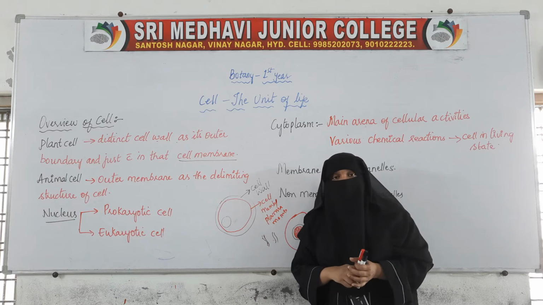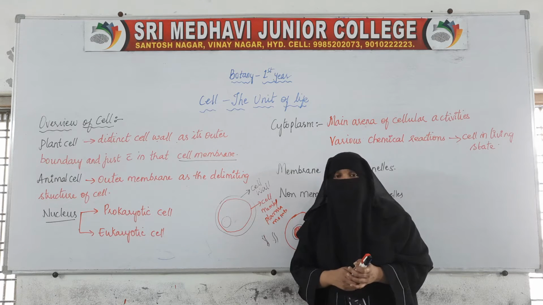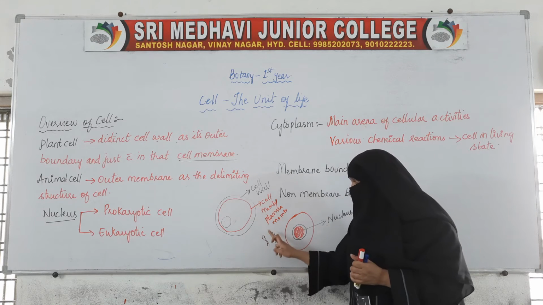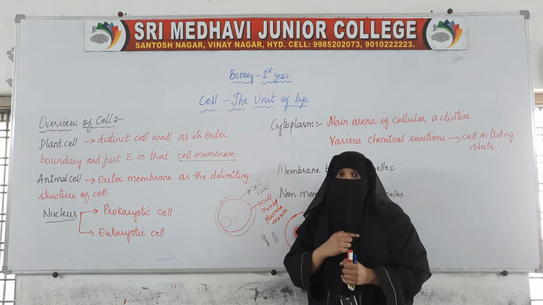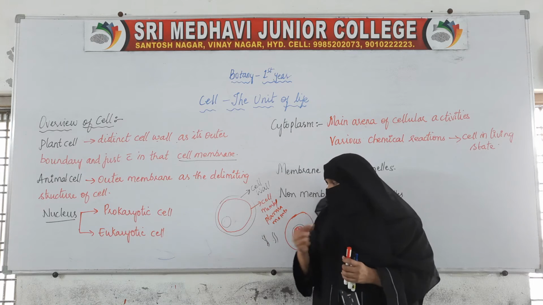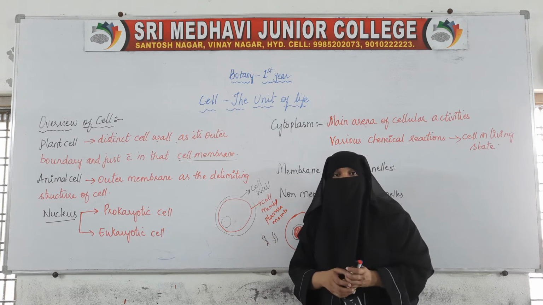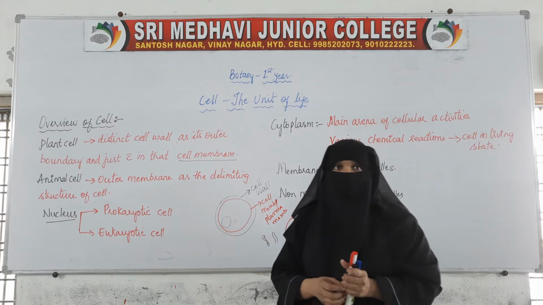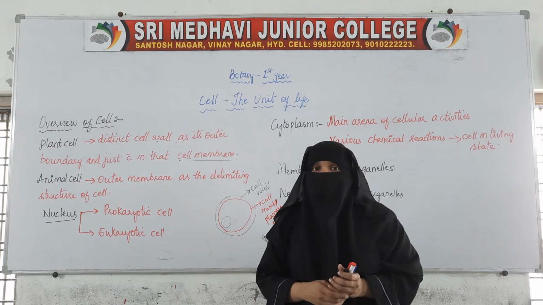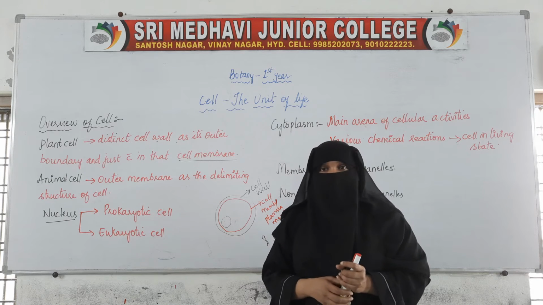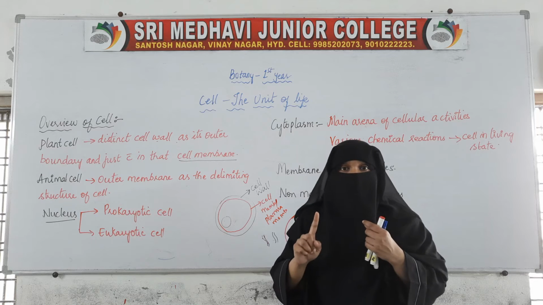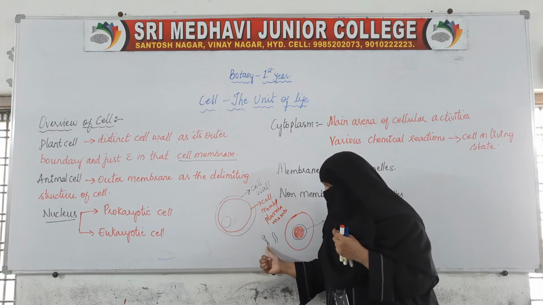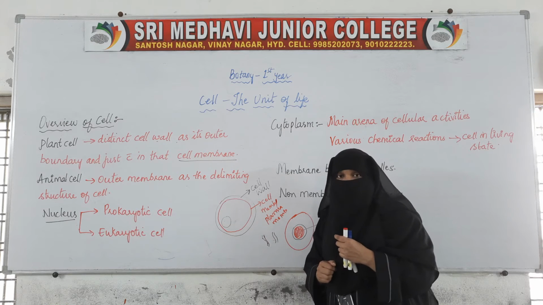This genetic material is present in all living organisms. Inside the nucleus, chromosomes are present, and on the chromosomes we find the genes. So the genes and these chromosomes together make up the genetic material of the living organism. An organism is not said to be living unless the cell has this genetic material.